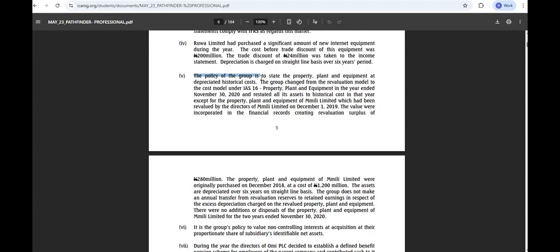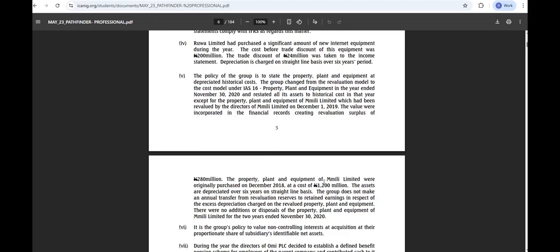Do you understand? Yes, sir. Please, do we understand? The group policy is that it works for all of them. So if the group policy is to depreciate assets over 6 years, right? Straight line basis. Now, who purchased this 24 million? It was Rua. Now, when was it purchased? We were not informed. They just said during the year. So we can assume that during 2020.